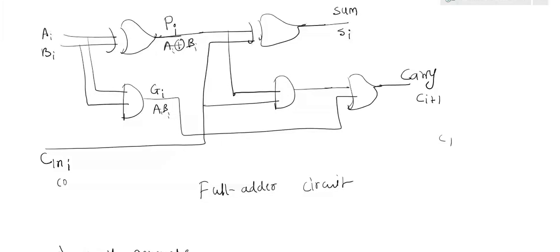Clear? What is the logic behind this? I want to design the look ahead carry adder. It means, where is the carry being generated? The carry is finally generated at this point. To find out the last carry, what is required? I have to take this output, this output and this output, and then my final carry is generated, which is a part of my final answer. So to generate the final answer, I have to wait till the final carries are generated.